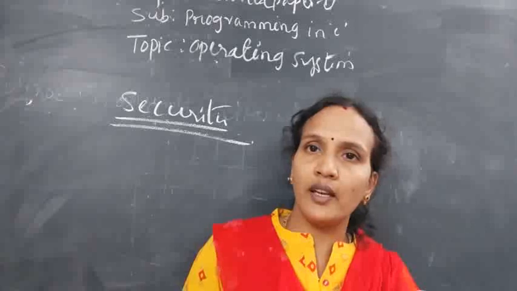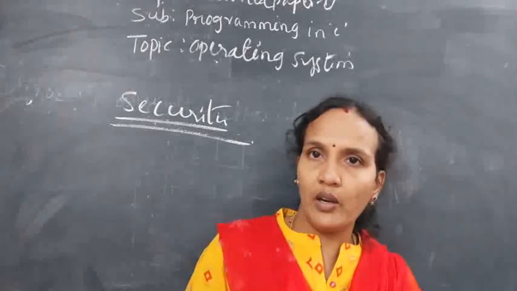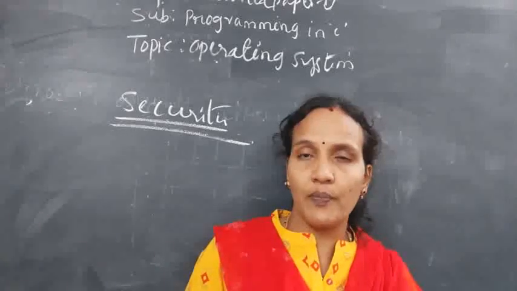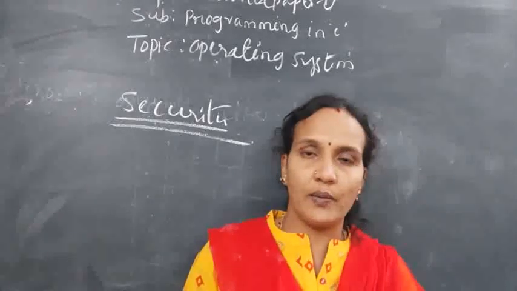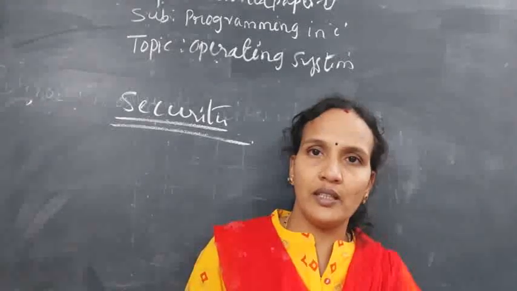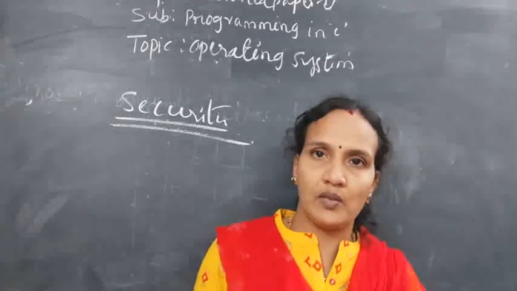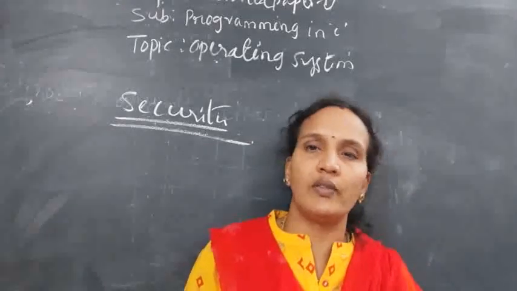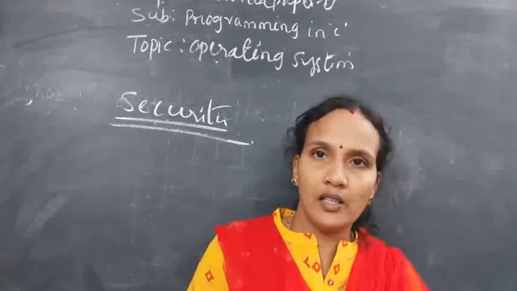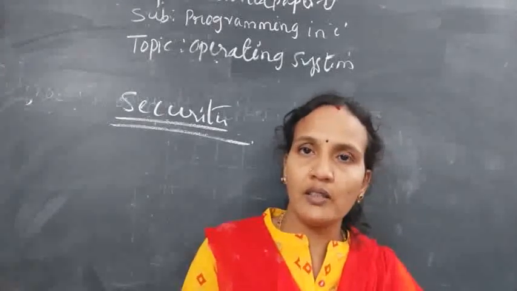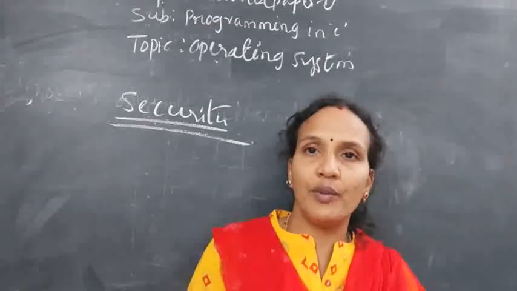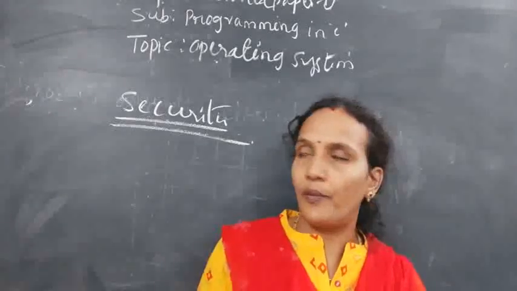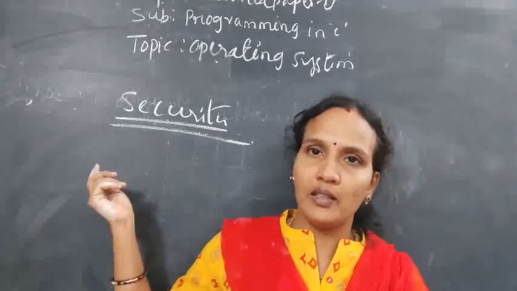First, it should authenticate the user, meaning whether the user is valid or not. How will it authenticate the user? It will prompt the user to enter the proper username and password. Whatever username and password the user has entered is compared with the already saved username and password. If it is matching, it will give the permission to access the resources. Otherwise, it won't give the permissions to access that resource. Authentication and authorization, these two functions are performed by the operating system only. That comes under security.